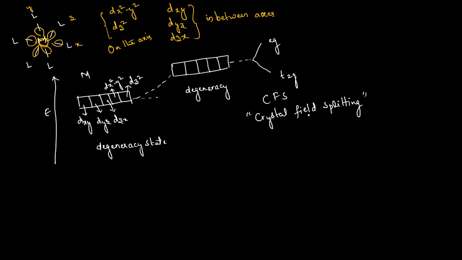Because of the crystal field or electrical energy generated between the central metal cation and the ligands, repulsions take place between the orbitals of the central metal cation and the electrons donated by the ligands. So the d orbitals split into two types, T2g orbitals and Eg orbitals, and this is called crystal field splitting.